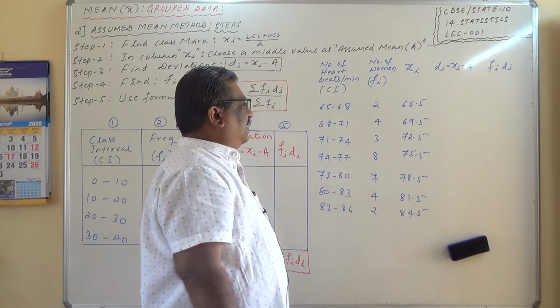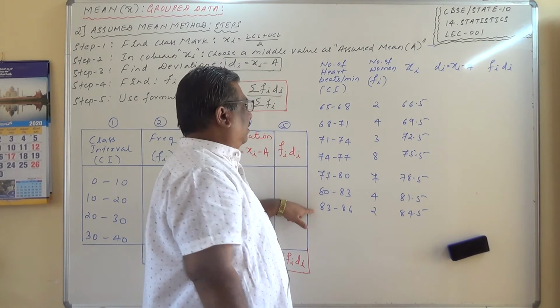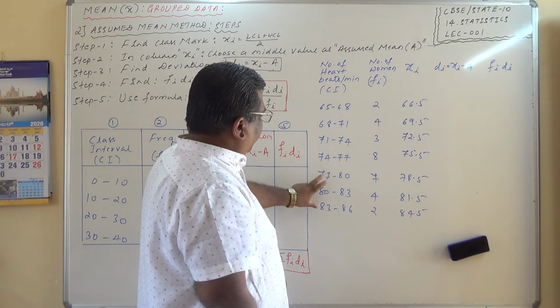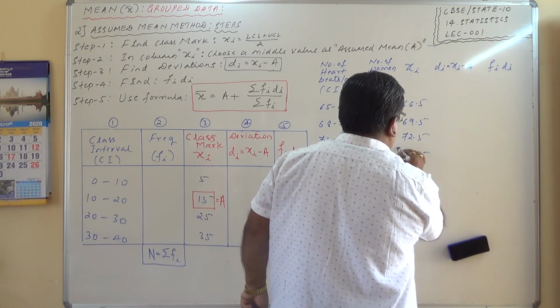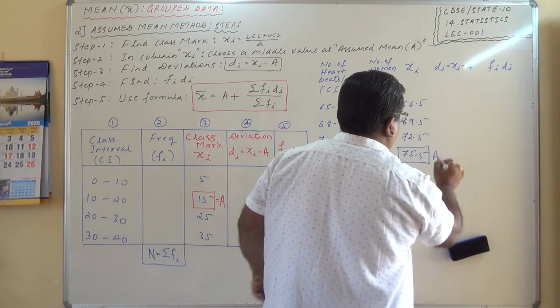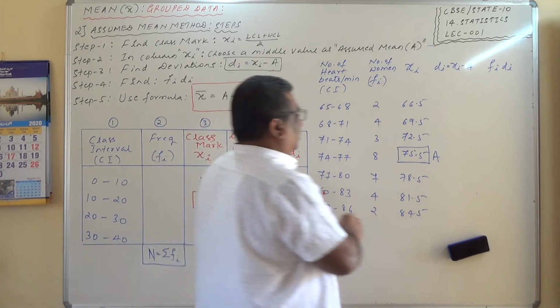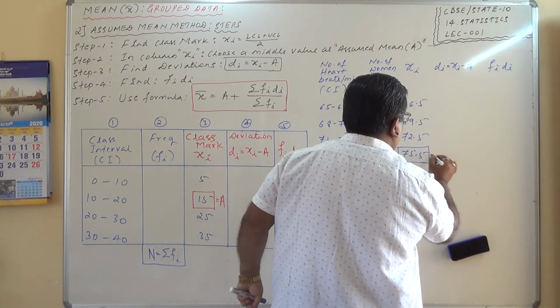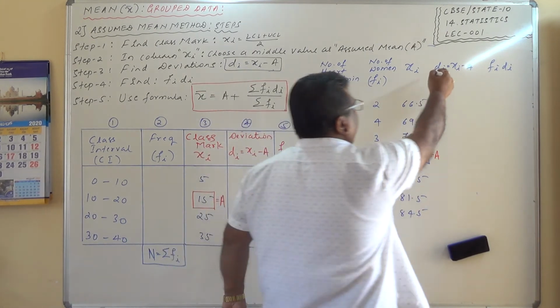Now di is equal to, I need the value of a here. So which one shall I assign here? 1, 2, 3, 4, 5, 6, 7 observations are there. 3 leave here, 3 leave here. The middle value of this is this one. I'll assume this is a. This is a here. 77.5. This is a here. Equals a.